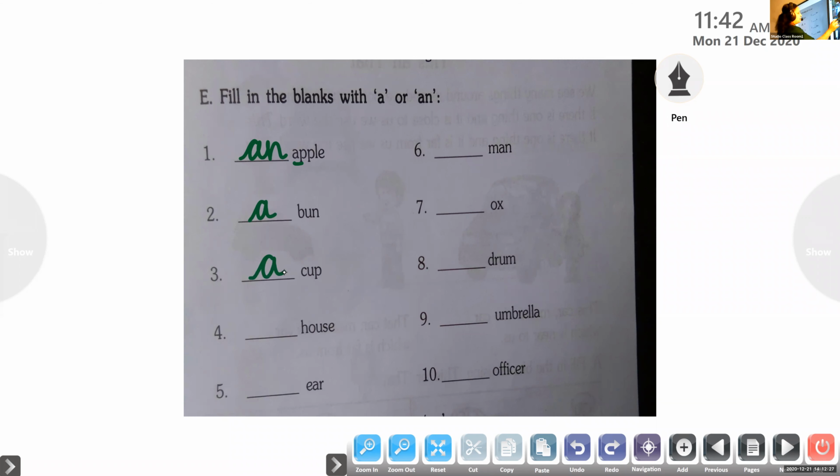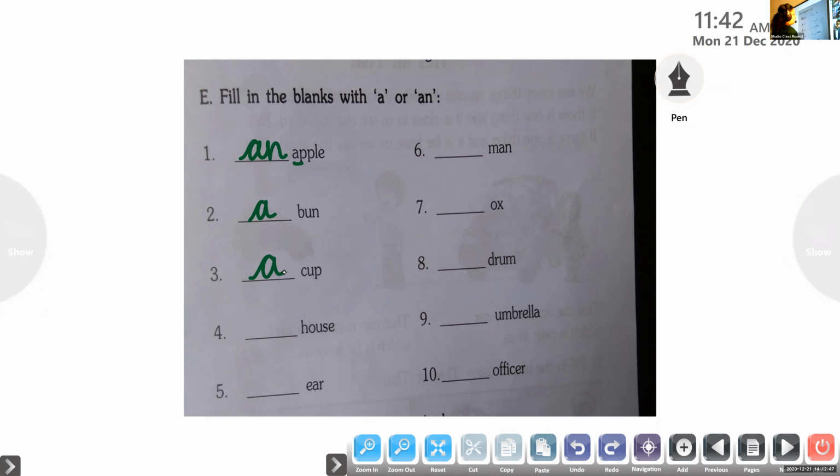Then Anaya, unmute. Try number 4. Dash house. Others, please mute. Anaya, unmute. What happened, Anaya? Yeah, say number 4.